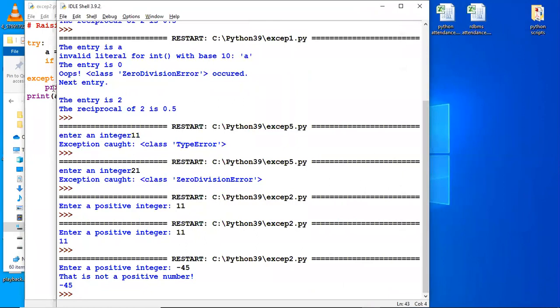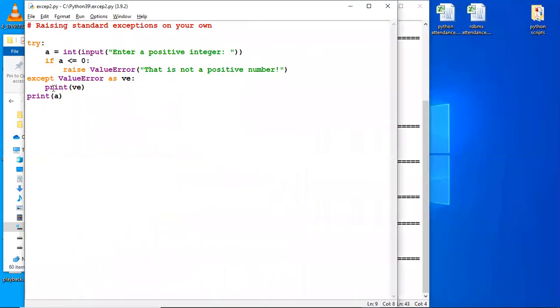It still prints that value, but it says that it is not a positive number. So how has this occurred? It has raised the exception by using the raise statement. Because you are using an if statement, you must raise a standard exception on your own.